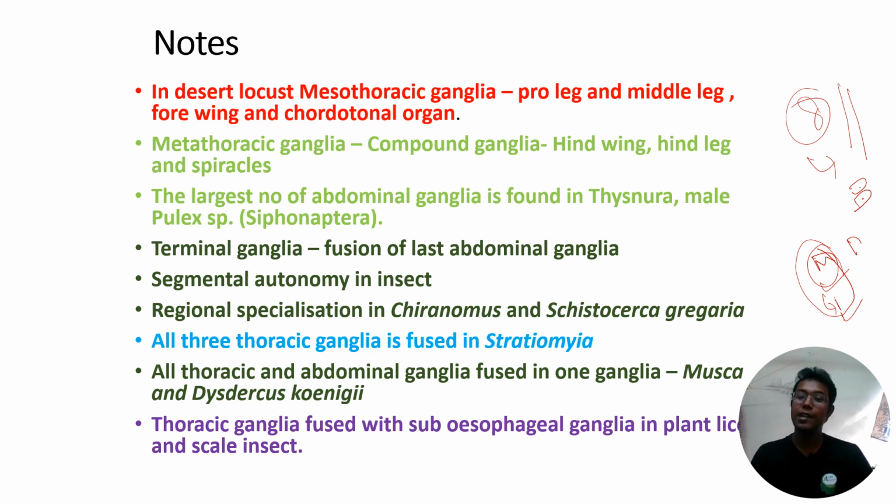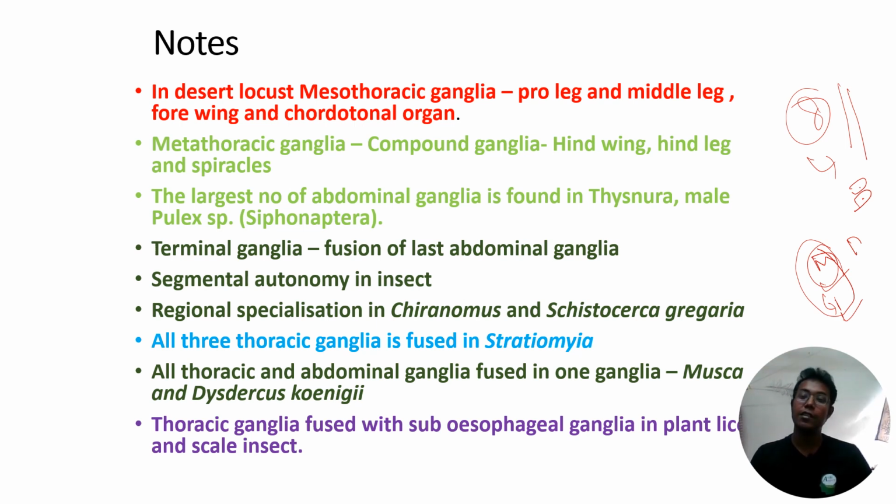Trachea is a dipteran fly. Here in this case, all three types of ganglia, prothoracic, mesothoracic, and metathoracic ganglia, are fused. All thoracic ganglia and abdominal ganglia. This is a very interesting case. All the three thoracic ganglia and 11 abdominal ganglia are fused in the case of Disterchus koenigi and Musca.